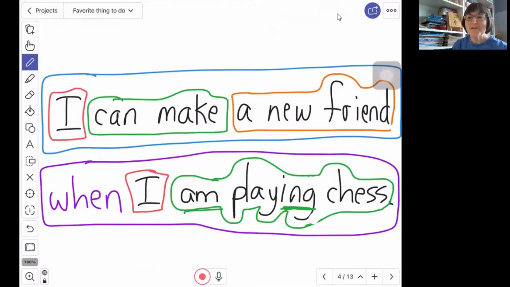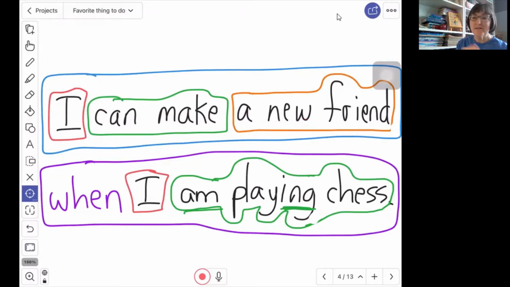Do you remember what we just learned about the sentence with the prepositional phrase in competition at the end, and how we could move in competition from the end to the beginning of the sentence if we put a comma after it? Well, it is the same thing here. We can take the end of this sentence, when I am playing chess, and move it to the beginning. But if we do that, then we will use a comma because we want the subject of our independent clause to come first.